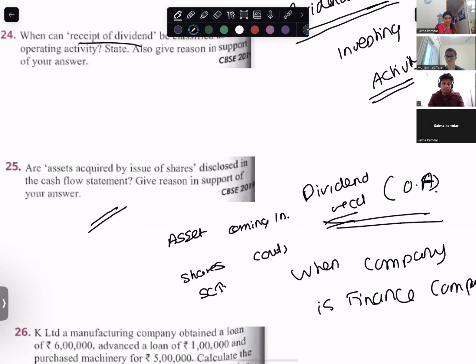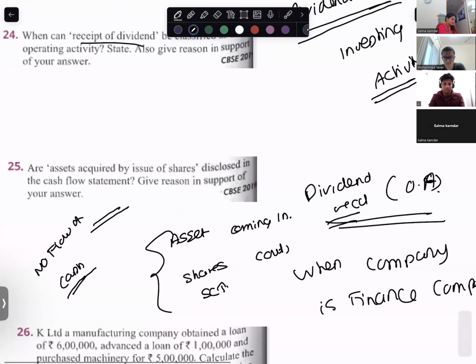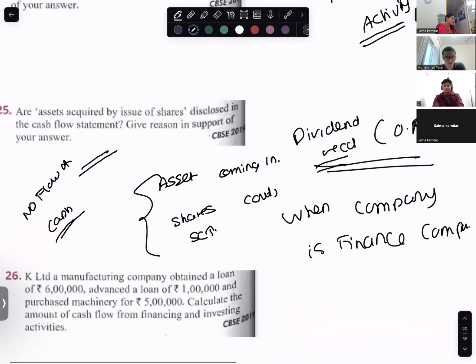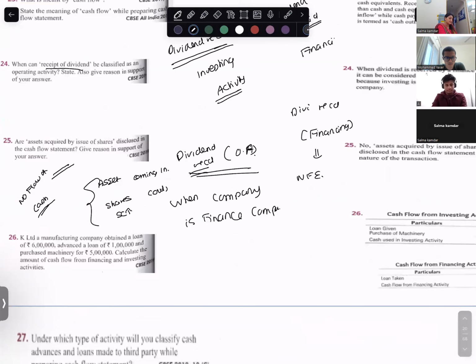Is there any flow of cash? No flow of cash. So are they disclosed in the cash flow statement? No, not disclosed in the cash flow statement.